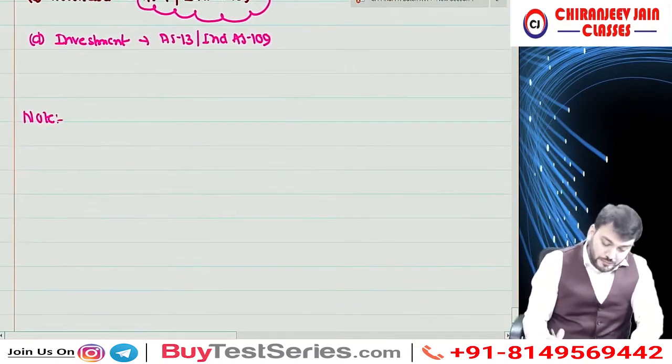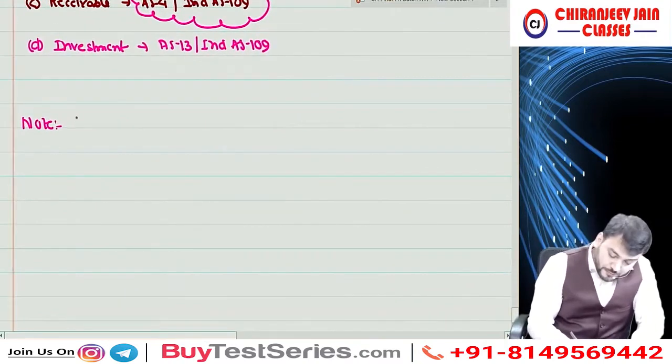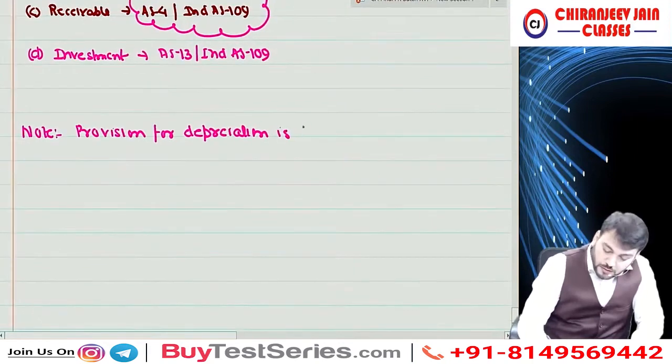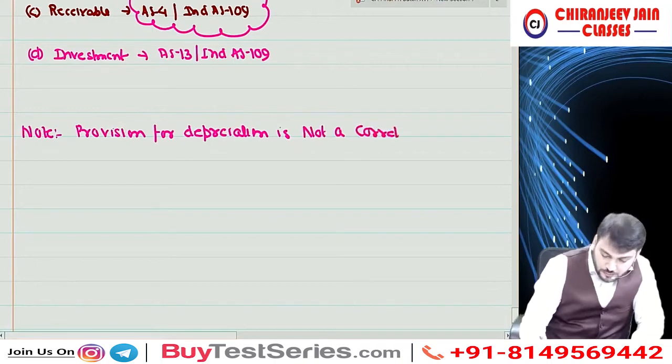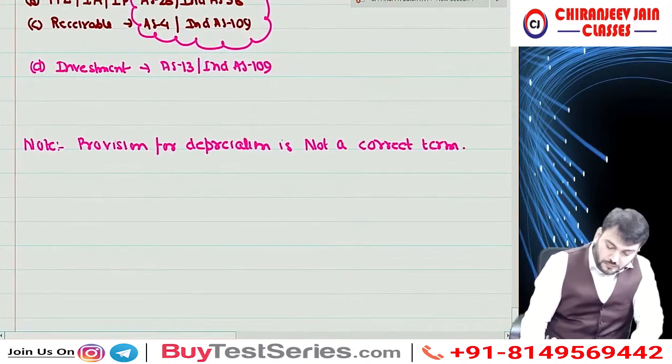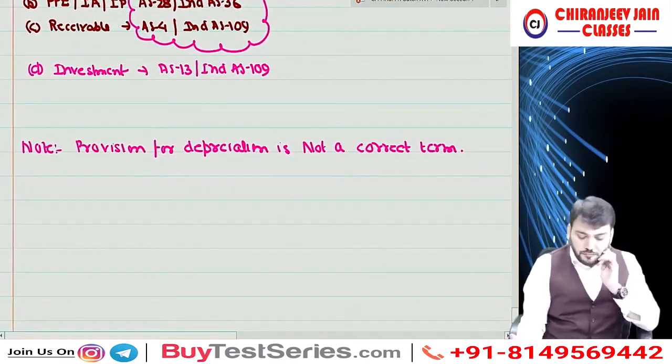So just write down one note. Everyone, write down: Provision for depreciation is not a correct term. Understood?